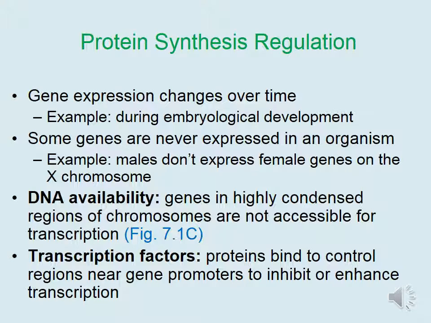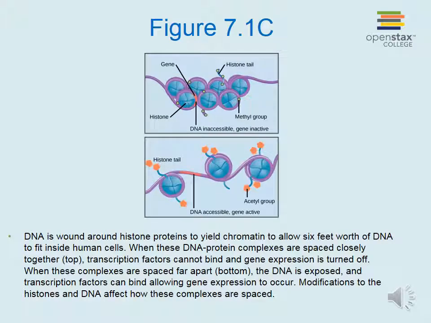Another method of regulation is transcription factors. These are proteins that bind to control regions near gene promoters to either turn on or turn off gene transcription. DNA is wound around histone proteins to yield chromatin to allow 6 feet worth of DNA to fit inside human cells. When these DNA protein complexes are spaced closely together, as seen on the top, transcription factors cannot bind and gene expression is turned off.